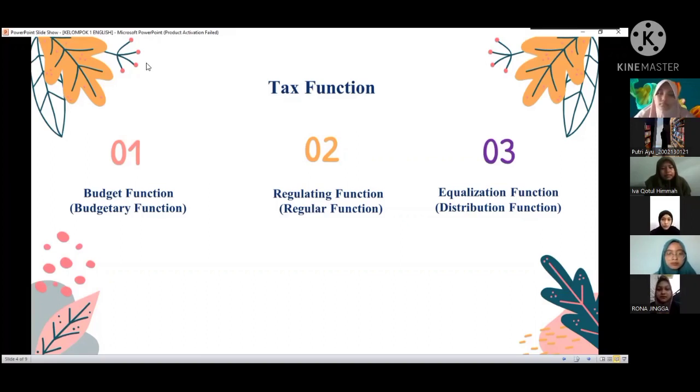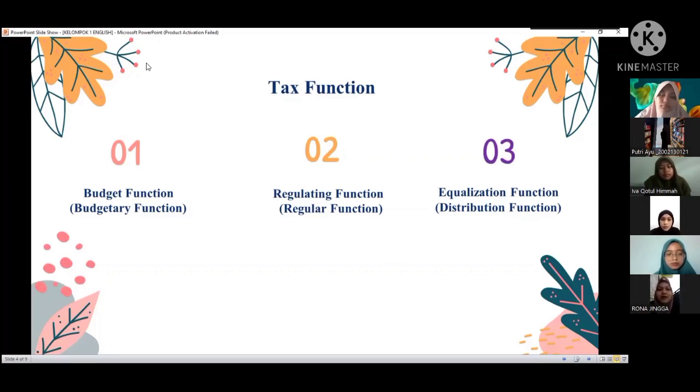Miss, the third tax function is equalization function. Taxes have an even distribution function, meaning that they can be used to balance and adjust the distribution of income with the welfare of the community. In other words, taxes serve to equalize people's income. Okay, that's right. The equalization function is used to balance income and people's welfare.